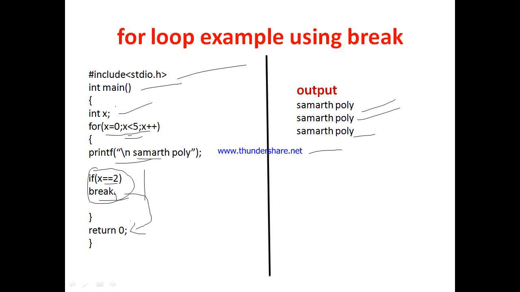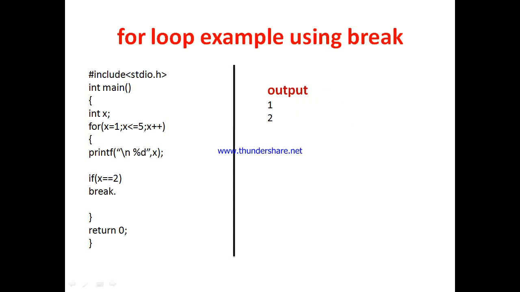Why? Because when x is 0, break is not executed. When x is 1, it is not executed, but when x becomes 2 it will be executed and the loop is terminated, so that here Samartha Poly is printed only for 3 times. Now let us see another example.